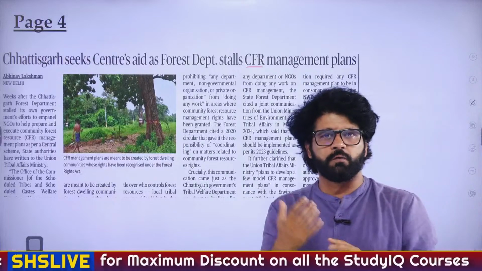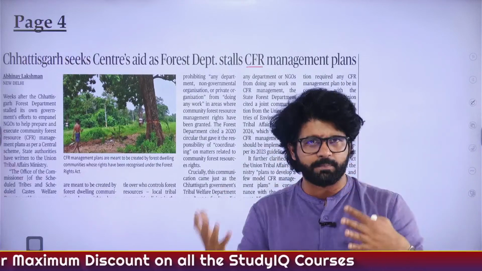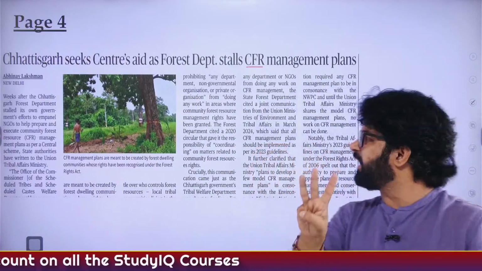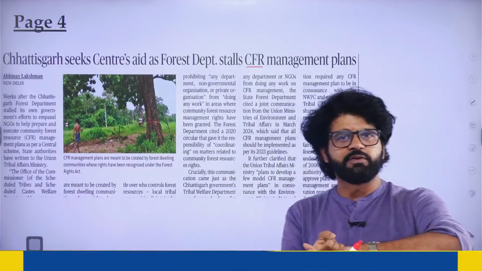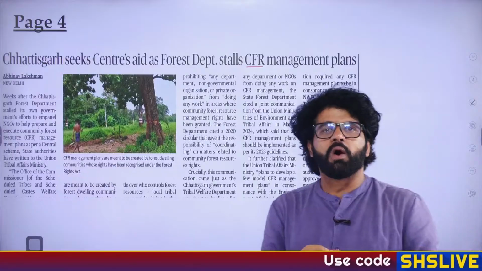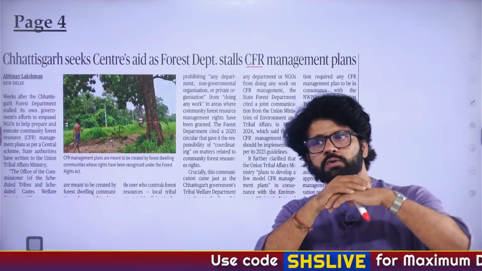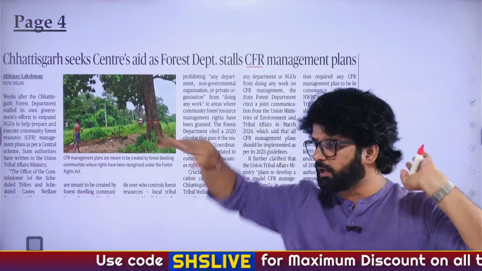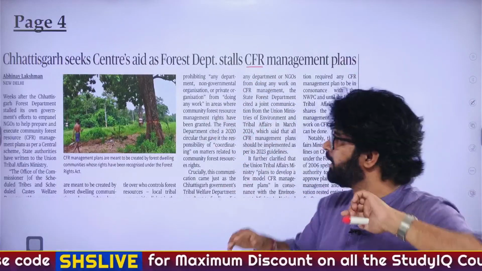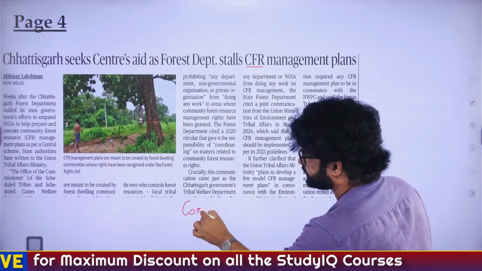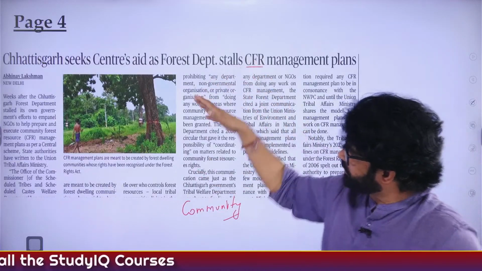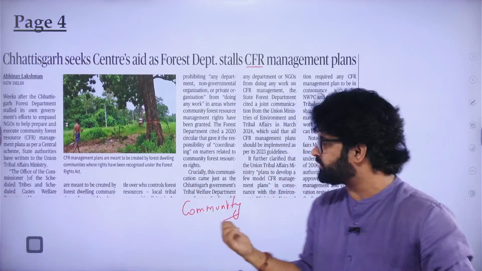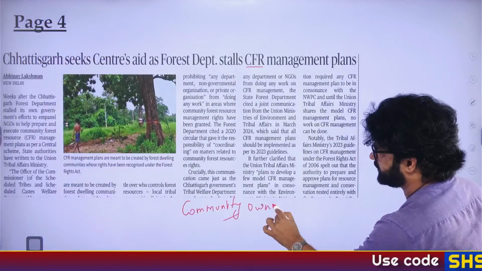Whenever we talk about Forest Rights Act, whenever we talk about tribal people, we talk about three kinds of land ownership. If you have read from me, you know where I'm going with this. One is individual ownership, land belongs to me. One is royal ownership, land belongs to the king who used to rule earlier. And third is community ownership. Land belongs to us as a whole. So in tribal areas, in heavily forested areas, you still have this community ownership concept.